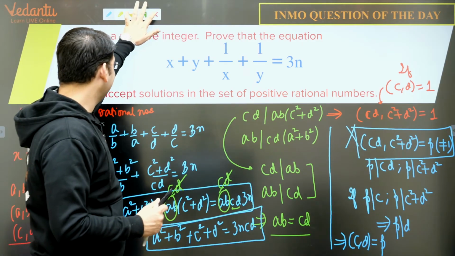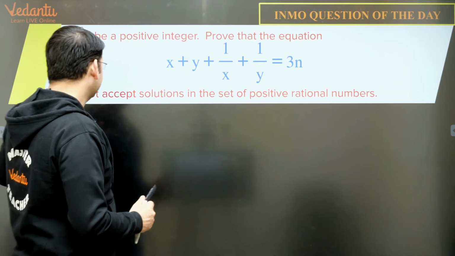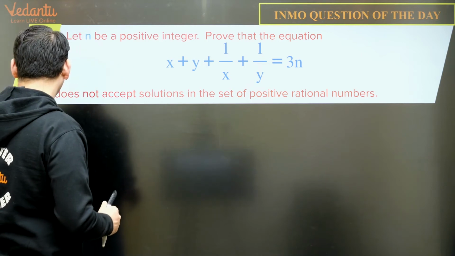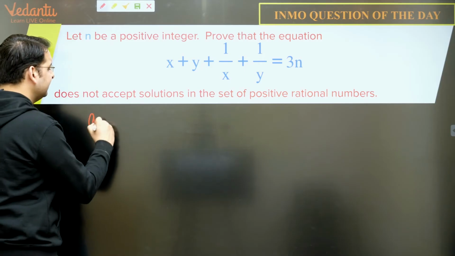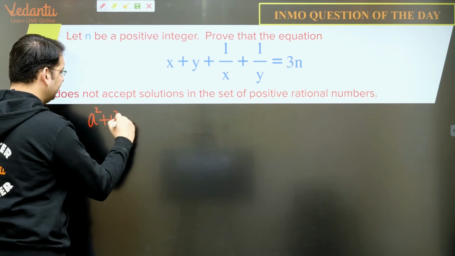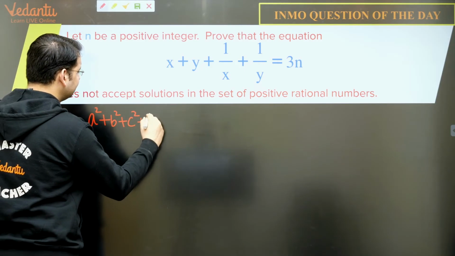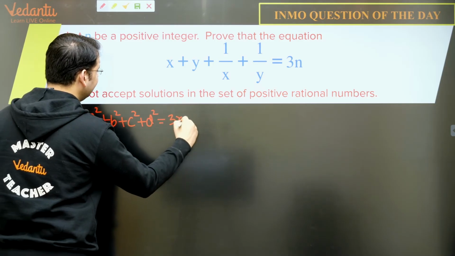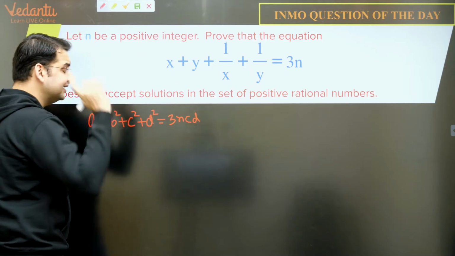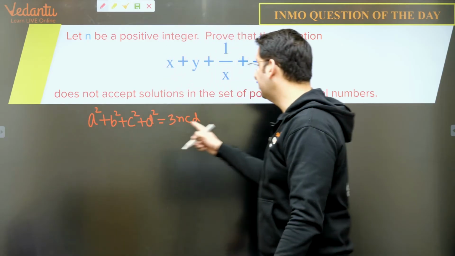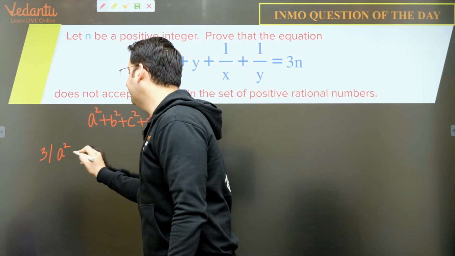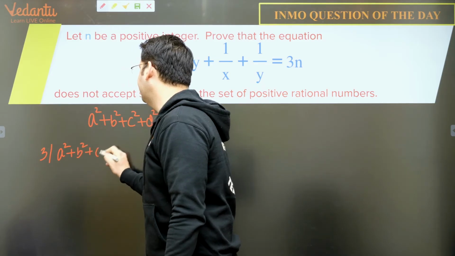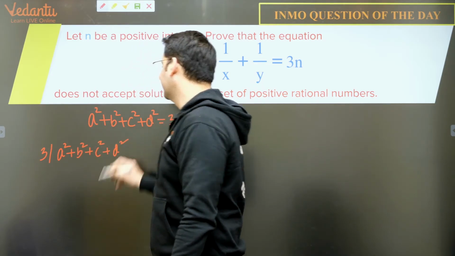चलिए. So let us move ahead and try to contradict our last statement, which was a square plus b square plus c square plus d square is equal to 3ncd. So since these are all integers and this is equal to 3ncd, so that means 3 divides a square plus b square plus c square plus d square, right?